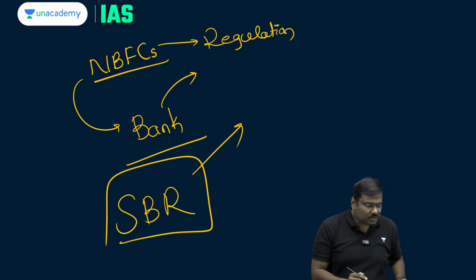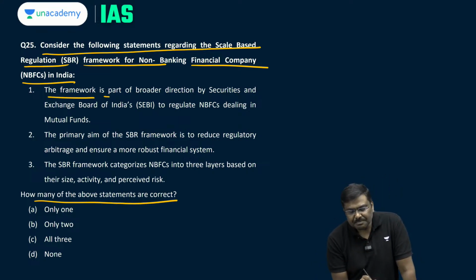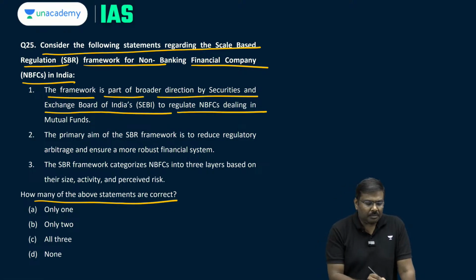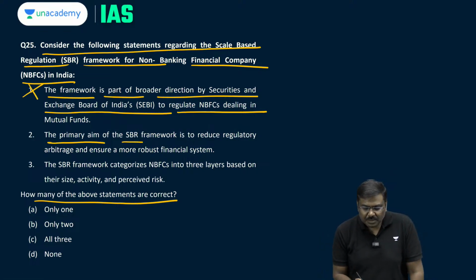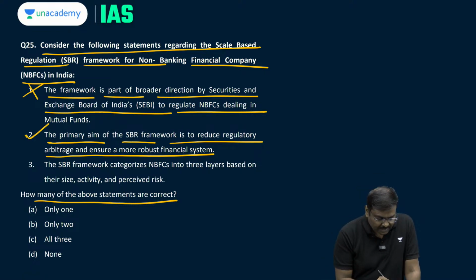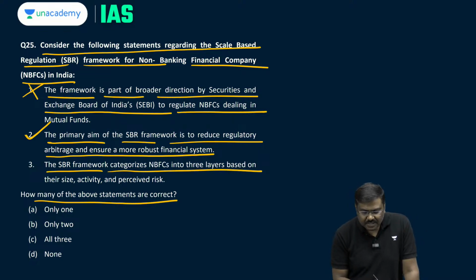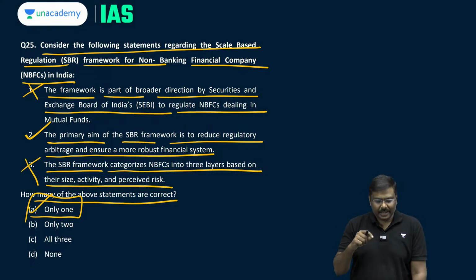That's the reason this concept of scale-based regulation was in the discussion. The framework is part of the broader direction by Securities Exchange Board of India to regulate NBFCs. First statement is wrong. Second statement, the primary aim of the SBR framework is to address regulatory arbitrage and ensure a more robust financial system. Second statement is correct. Third statement, the SBR framework categorizes NBFCs into 3 layers. No, this is wrong, into 4 layers. So, only the second statement is true. Right option would be option A.